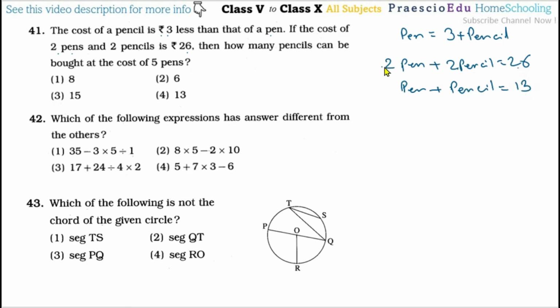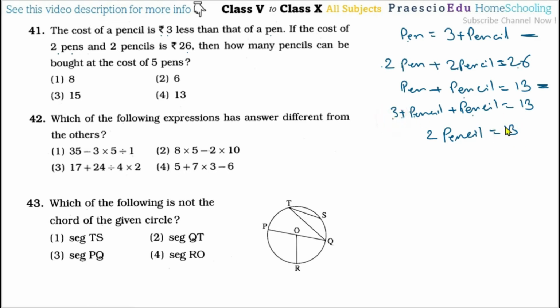The 2 from both sides gets cancelled. Now we have this one equation and this one equation, and as per this we will solve. So pen is equal to 3 plus pencil, we will put this value plus pencil is equal to 13. So now pencil plus pencil, that is two pencils, and 13.